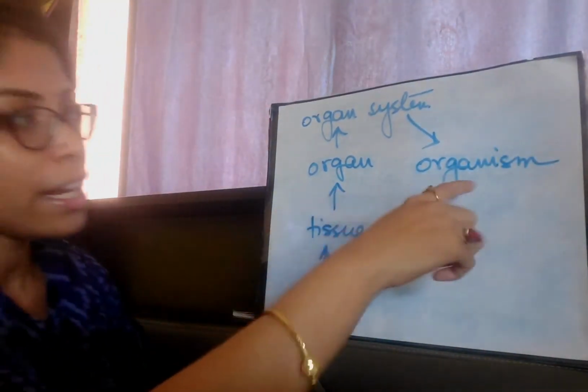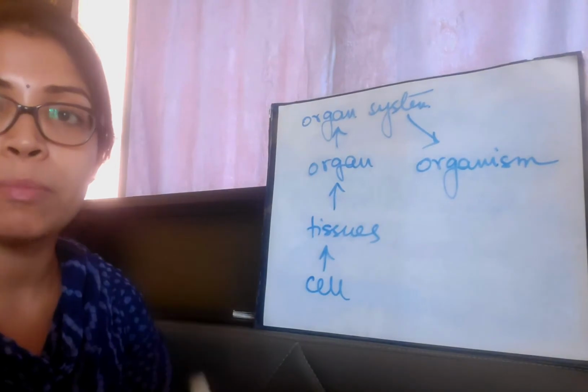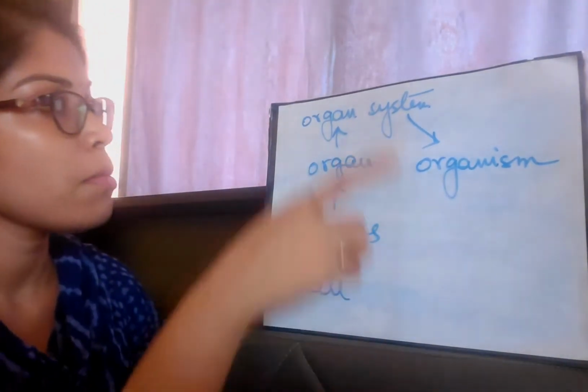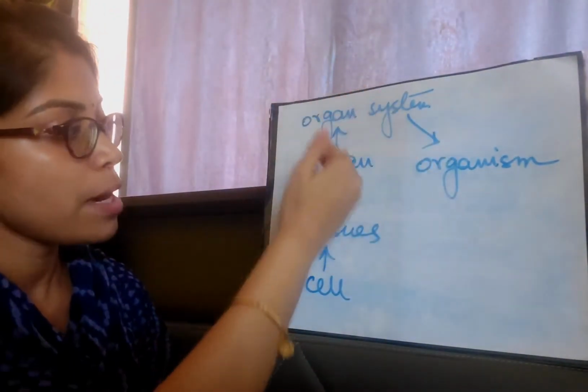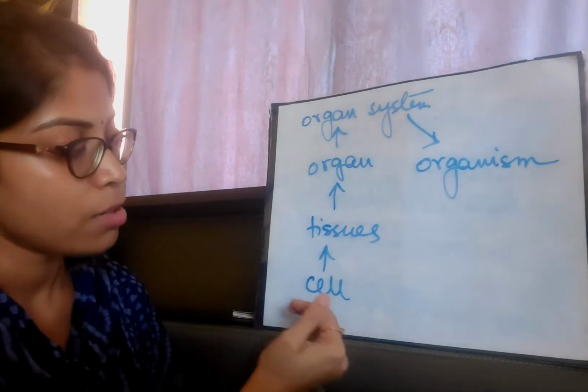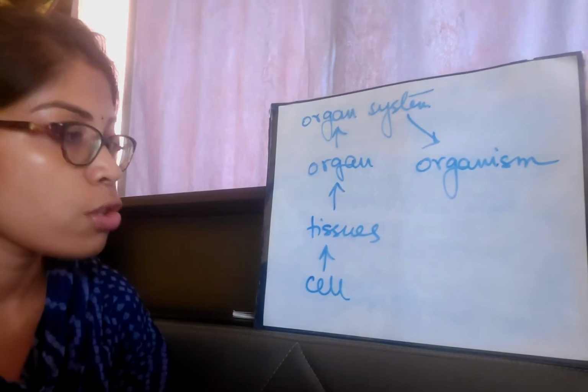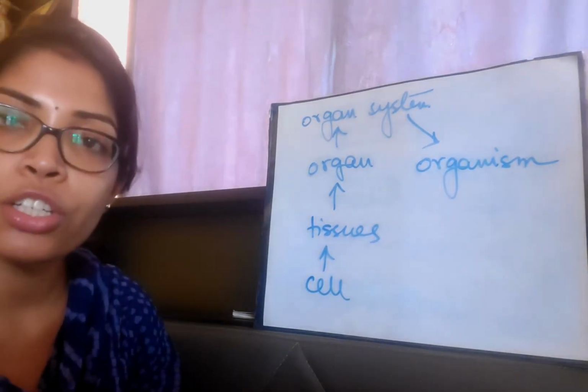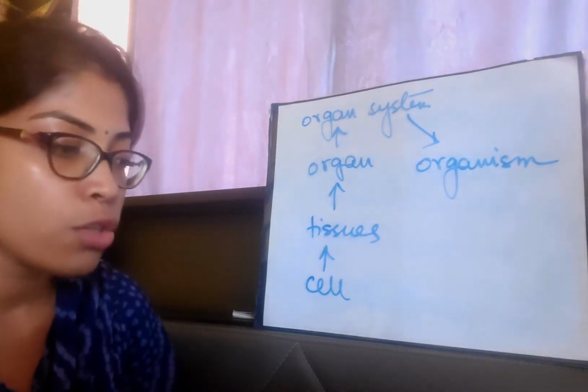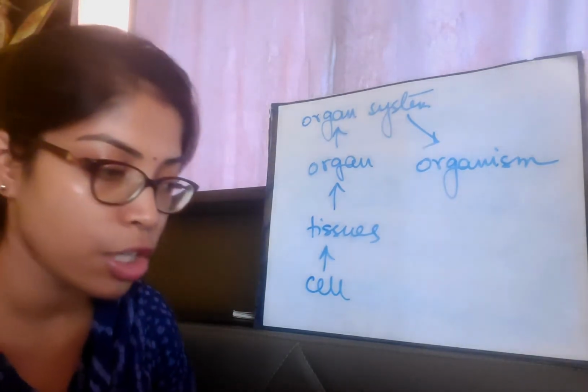So organism means the whole complete body of an organism. Here step by step we come to the end where cell is the smallest unit of life, also known as the structural and functional unit of life. Okay, so I hope this portion is clear to you all.